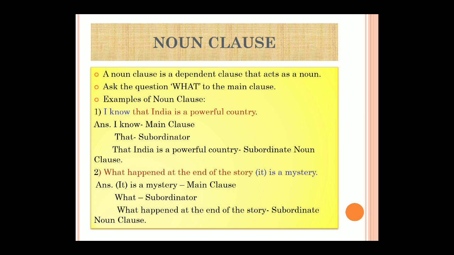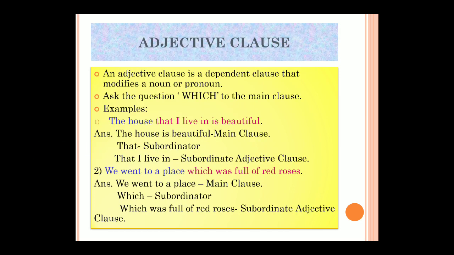What is our subordinator? Now you have to ask the question what to the main clause to get the remaining part of the sentence as your answer. So you should ask: what is a mystery? If you're getting it correct, what happened at the end of the story is a mystery. When you get the answer to this question what, that means it is a noun clause. Okay, I hope this is clear, what is a noun clause.